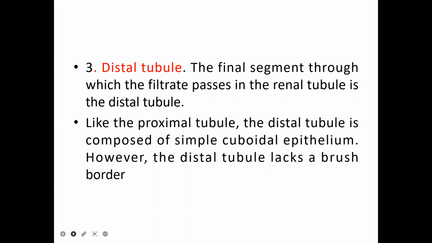Next, the third one is the distal tubule. It is the final segment of the renal tubule through which the filtrate passes. Like the proximal tubule, the distal tubule is also composed of simple cuboidal epithelium. However, the distal tubule doesn't have the microvilli which are present in the proximal tubule.